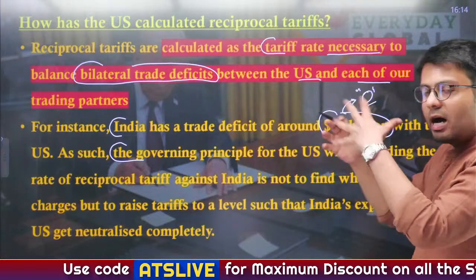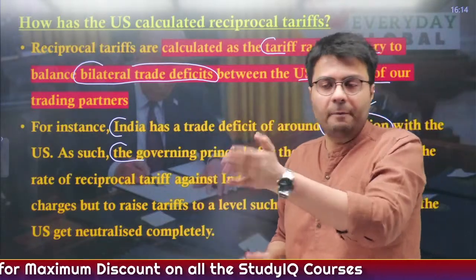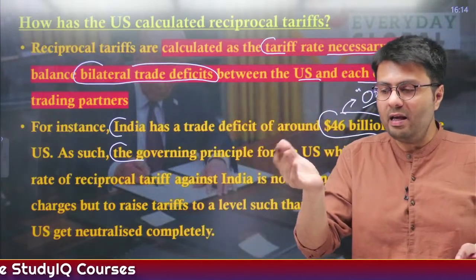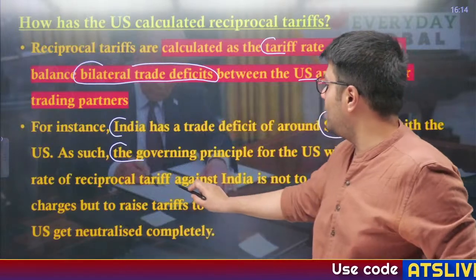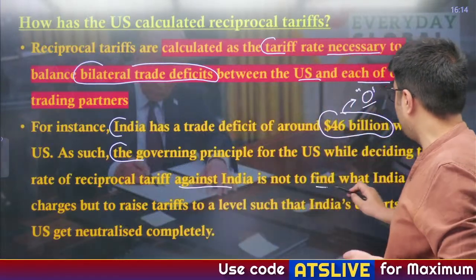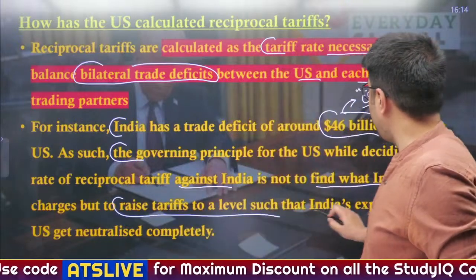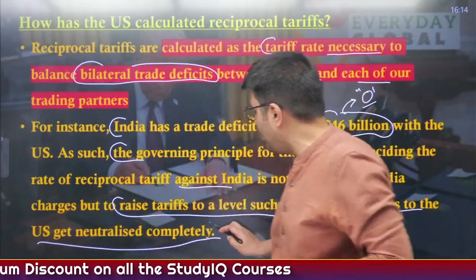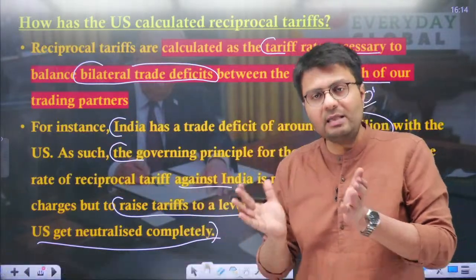So this is the amount of tariff that the US has arrived at, not just for India but for every country. It has decided, see, X amount of tariff I need to apply and this will balance out the trade between these two countries. So this rate of reciprocal tariff against India is not to match what India charges, but to raise tariffs to a level such that India's exports to the US get neutralized completely by US exports to India. So this is how the US has arrived at the decision.